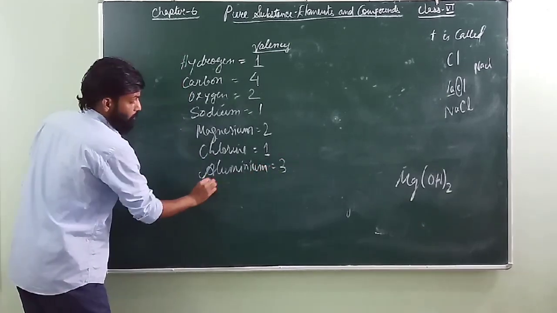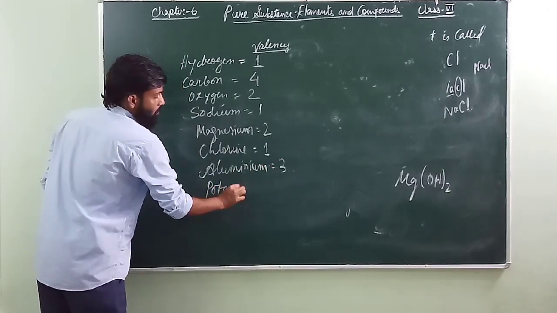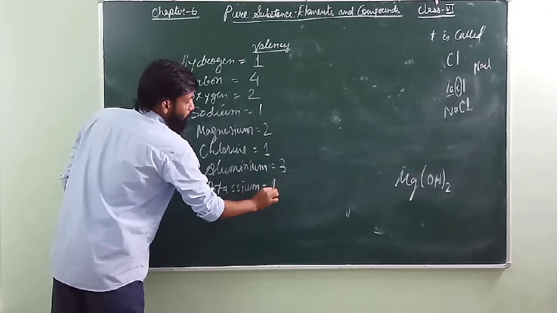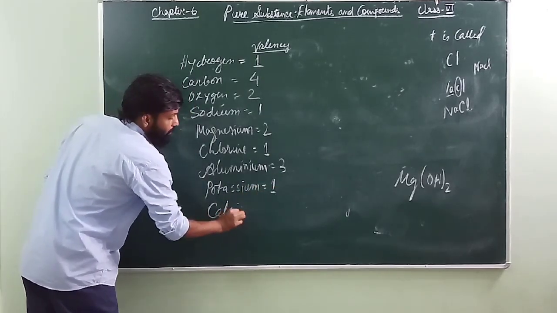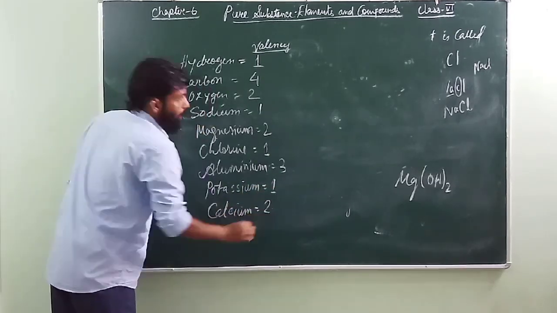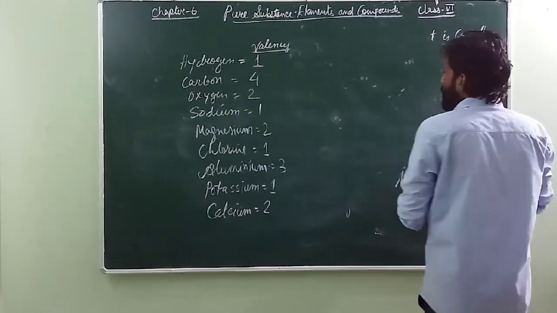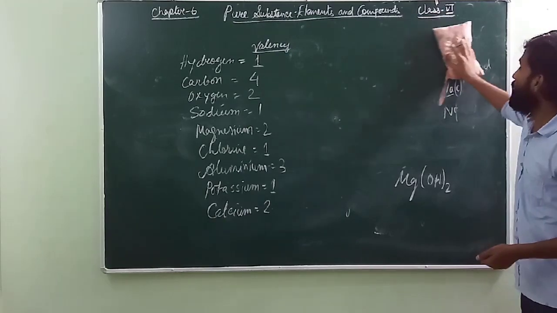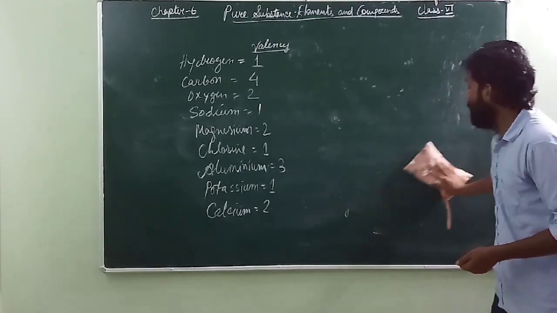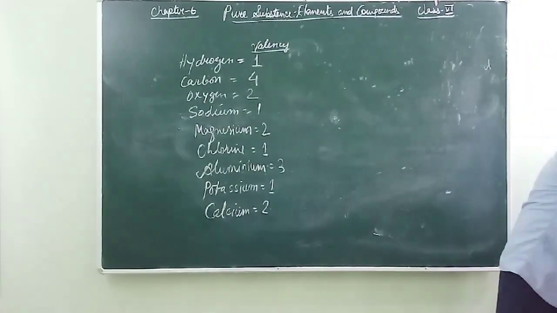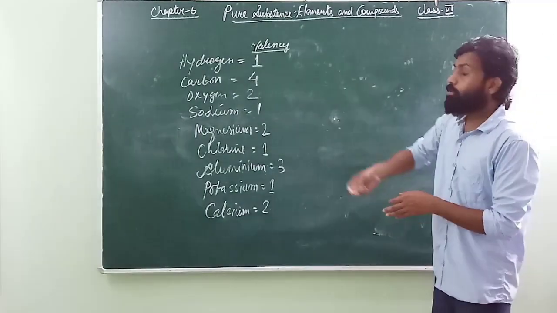Potassium is 1 and calcium is 2. I have just given the valency of a few elements. I have already said that there are 118 elements, which means 118 elements are going to have 118 valencies. We are not discussing all of them, only some of them.